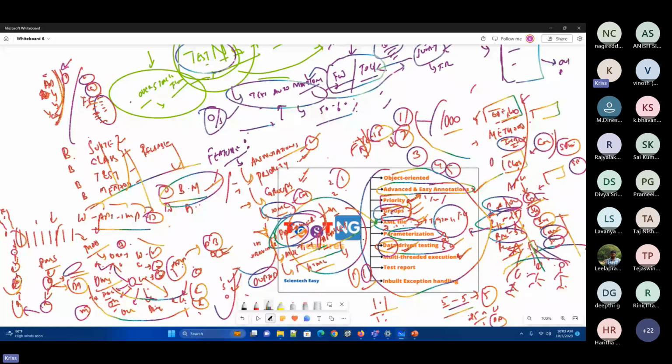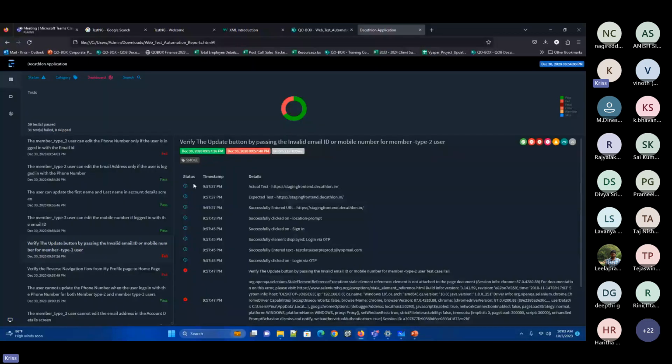Okay, so why I'm telling you this particular part is, to do all these things, this particular test engine plays a vital role. And these particular reports and HTML will help us a lot, and this also gives you extensive information. I don't know whether they have these particular screenshots.